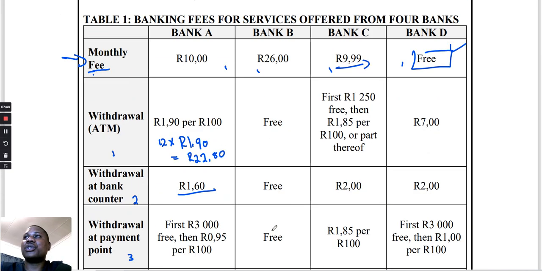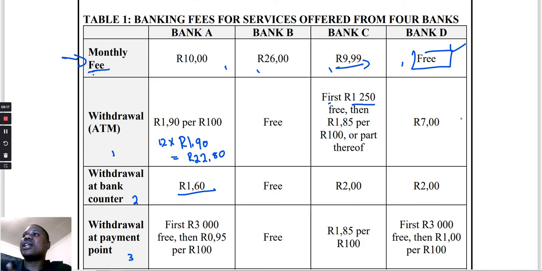Oletu is going to use bank C and she's going to withdraw at the ATM. So let's look at bank C and how they are charging. At bank C, they say the first 1,250 is free. They don't charge you anything. And remember, Oletu now wants to withdraw 1,600. Then they say R1.85 per 100 rand or part thereof.